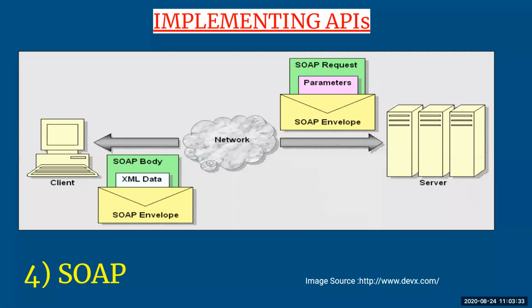There will be a client and a server, and the information sent from client to server will be done with the help of a SOAP envelope. At the client side, the SOAP envelope will consist of your SOAP body along with the XML data, which defines what message is in it, the start and end of the message. Similarly, once that SOAP envelope reaches the server, the server is going to use some parameters, and with those parameters, it is going to see the SOAP request. That request is something which has come from the client.